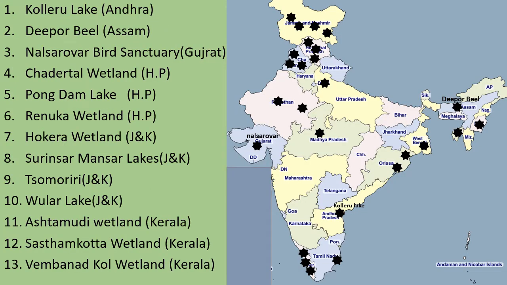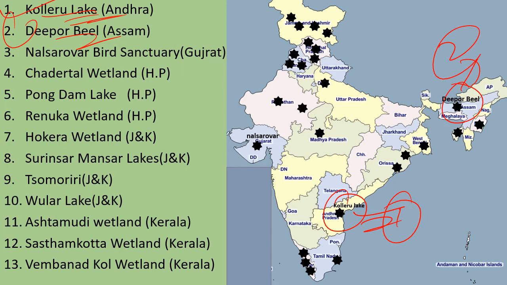So the first important site is the Koleru Lake. Koleru Lake in Andhra Pradesh. Okay, so this Koleru Lake in Andhra Pradesh is the first important wetland of international importance, which is listed in the Ramsar Convention. Deeperbeel in Assam. Nal Sarovar Bird Sanctuary in Gujarat is the third important one. There is a bird sanctuary as well, but it's also a wetland.